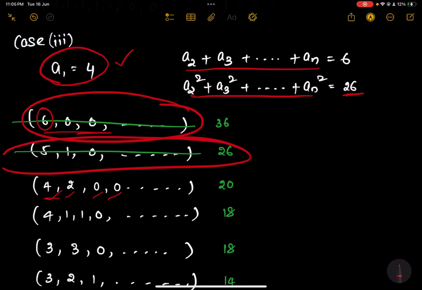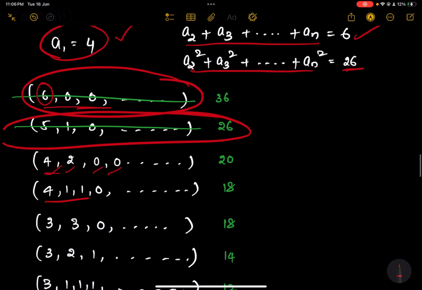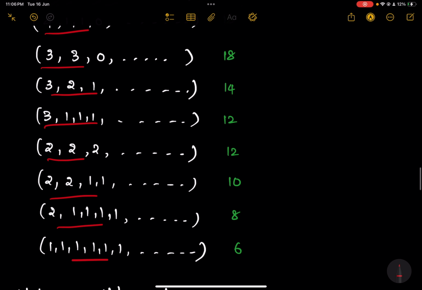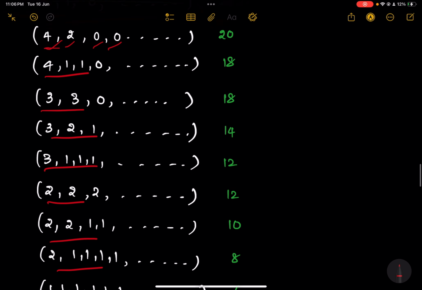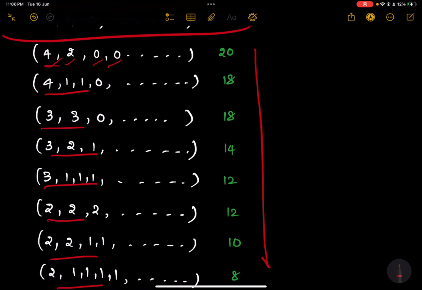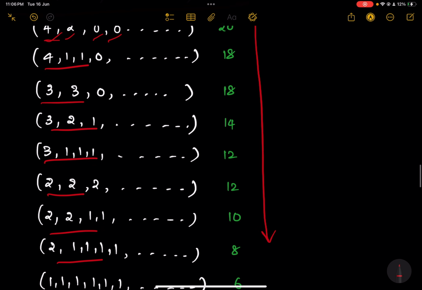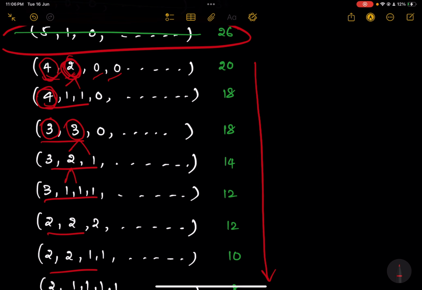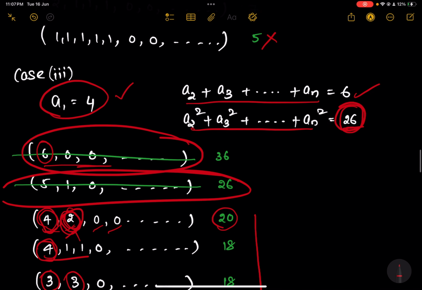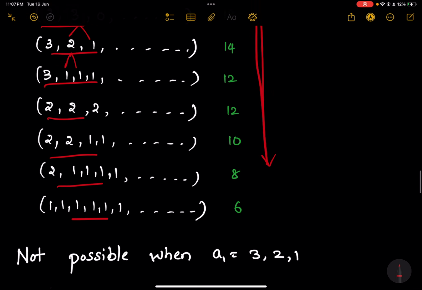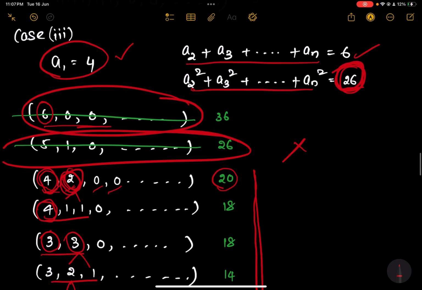So 4 2 0 0. That way your sum will become 6, or like this, or like this, or like this, all these cases. Now if you carefully observe, your sum of squares started decreasing from top to bottom. So you observe how I wrote the values. 4 square is 16, 2 square is 4, that is 20. But you need the sum of squares as 26, which is not possible. So it is either 20 or less than 20. So here you will not get any valid case.